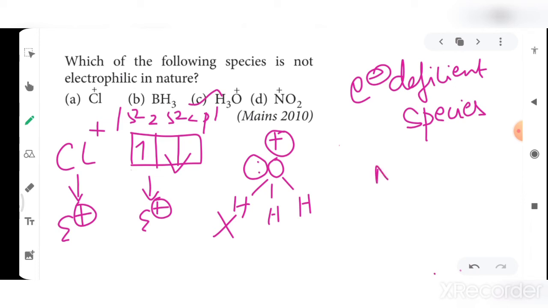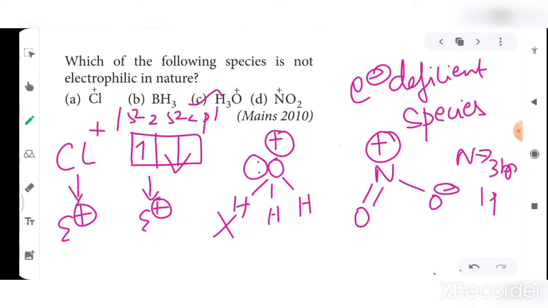In the same way, if I take NO2 plus, since it has a positive charge and nitrogen has only bond pairs, there is no lone pair of electrons, so therefore it is electron deficient in nature. So among the four, H3O plus is not an electrophile because it has a lone pair of electrons in it.